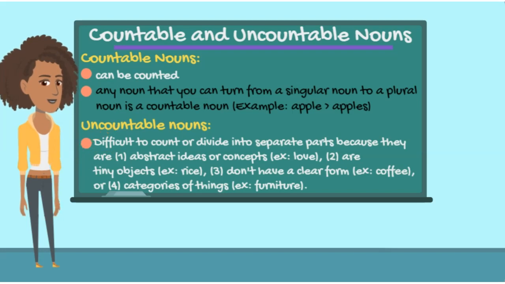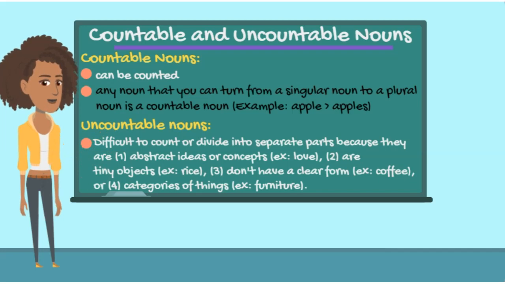You can make countable nouns plural, but you cannot make uncountable nouns plural. You would say luggage regardless of how many pieces of luggage you have, right? And you wouldn't say furnitures. Well, I would hope not. Instead, you would say furniture. And of course, this is the English language. So guess what? Some nouns can be counted as both uncountable or countable. It all just depends on how you're using the word in the sentence.